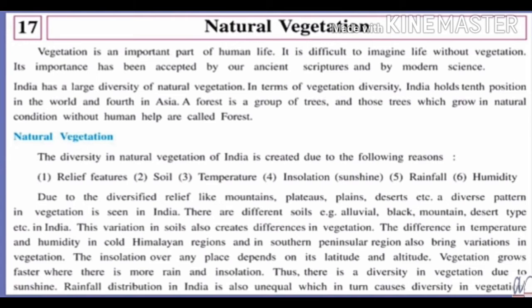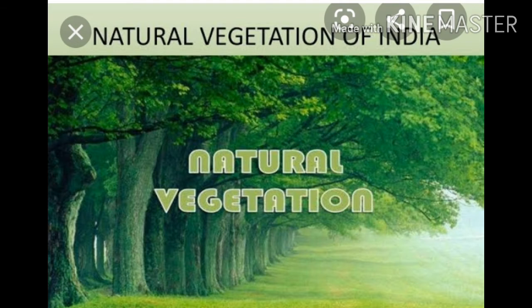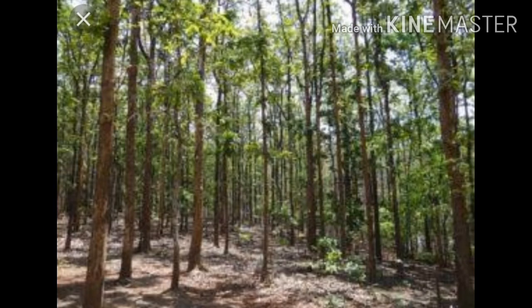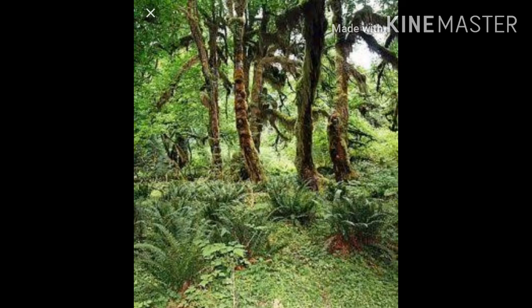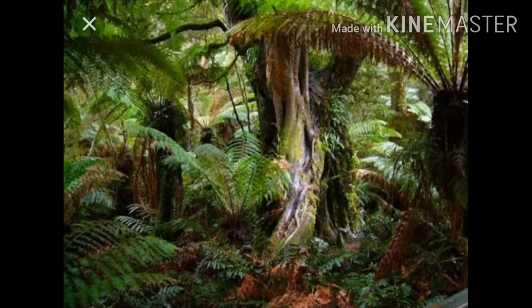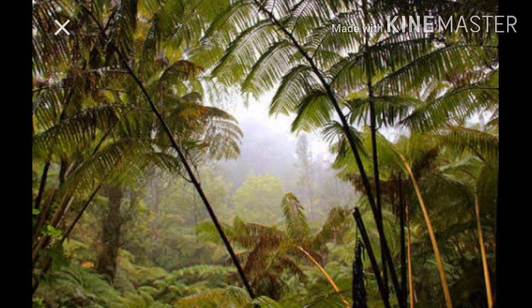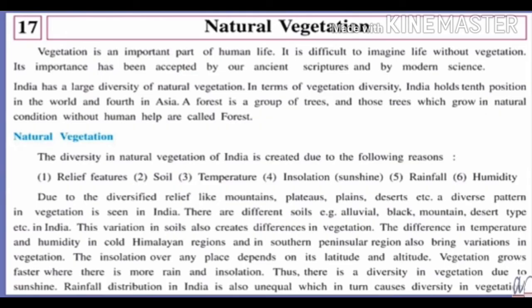So here everybody knew that vegetation is an important part of human life because we are eating daily those vegetables. We need those vegetables for livelihood, to live. Okay? And it is very much difficult even to imagine the life without vegetation. Can you live without vegetables? No, obviously not. What will you eat if vegetables won't be there? And its importance has been accepted by our ancient scriptures also, and obviously by modern science.